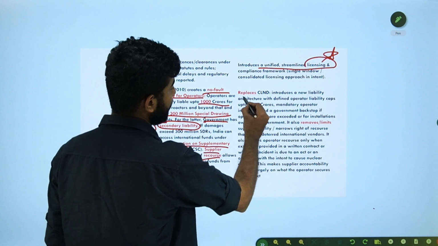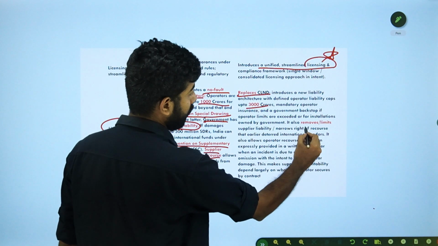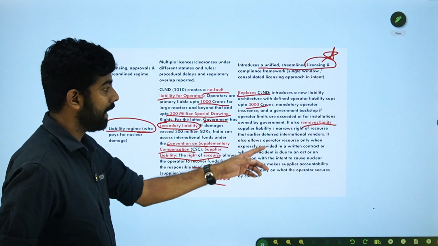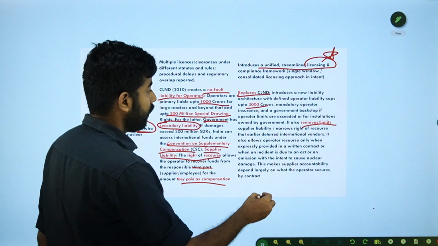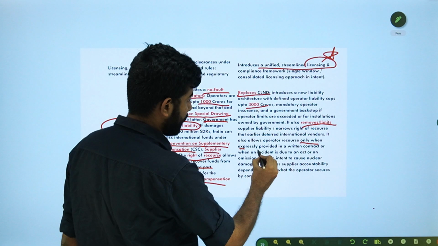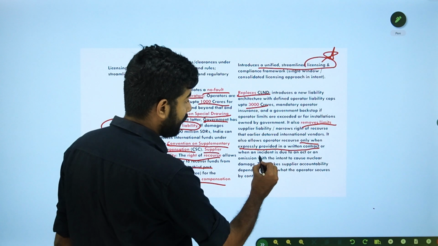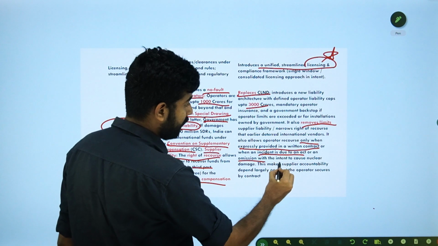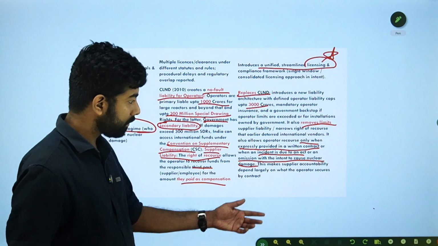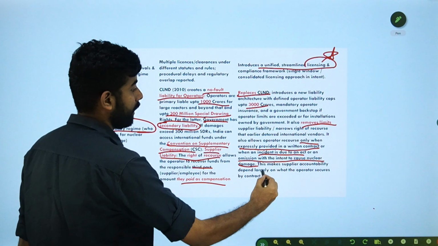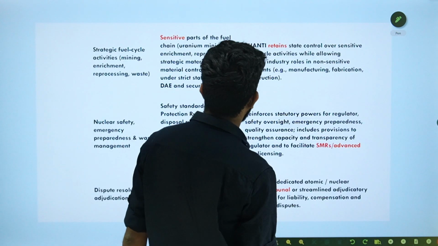So it replaces CLD, up to 3000 crore, removes a limit on supplier liability, narrows the right of recourse. Right of recourse is for the operator, only when it is expressly provided in the written contract or when the incident is due to an act or omission with the intent to cause nuclear damage. Right. So I hope that is also clear.